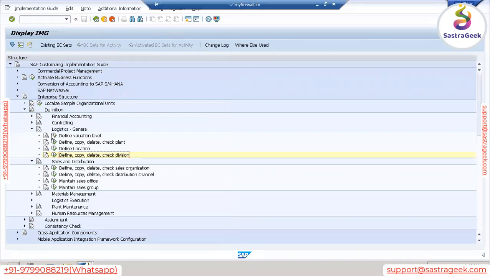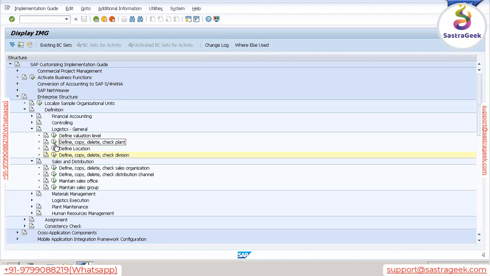No question. So we understood, we defined sales organization, distribution channel, and division. All these three organizational units are defined by the SD consultant. Now let's understand the next organizational unit, which is plant. Next is plant. What is plant? Who will tell me? This is a generic term. Everyone should know what is plant.